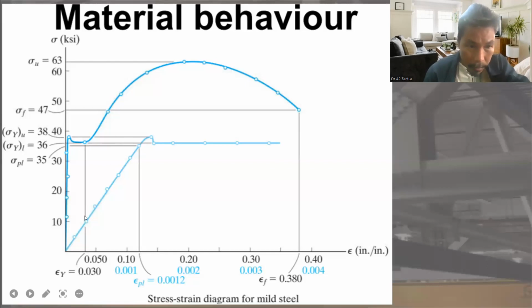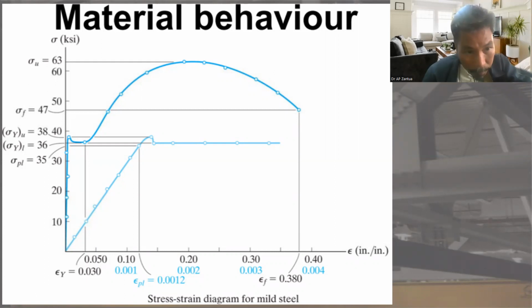So this is what? Proportional limit. Proportional limit is up to this point. So P. Elastic limit is this one. Yield is this one. So ultimate and rupture. So therefore we have what? Elastic region. Elastic region is up to this point.